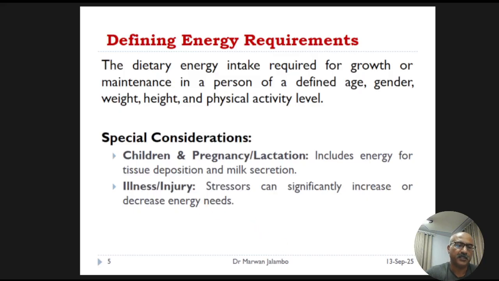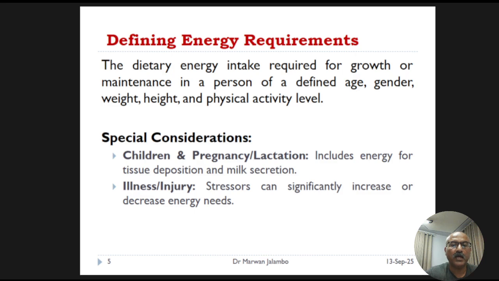Defining energy requirements: an individual's requirement is the amount of dietary energy they need to consume to maintain their current body functions and, if applicable, support growth. This isn't a single number that applies to everyone. It's highly personalized based on factors like age, gender, weight, height, and very importantly, physical activity level.